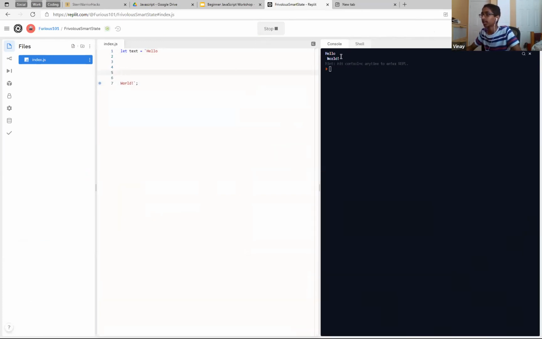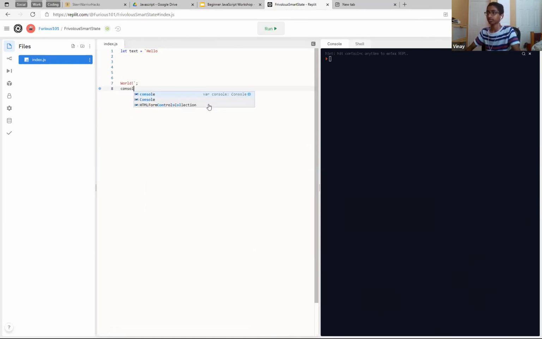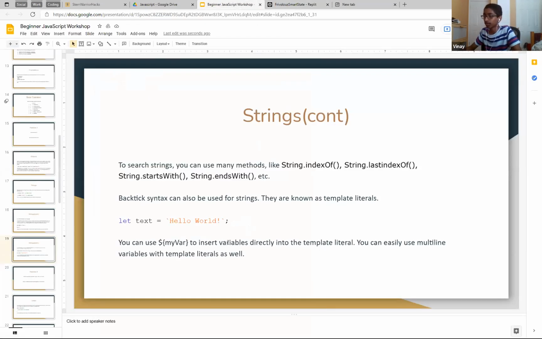And oh wait, I didn't actually output it. So yeah, see, all the entries get put in. If you wanted to do that with the other ones, you have to put slashes after every single one, which isn't the best, right? And then also you can do myvar to insert it directly into the template literal. You can also use multi-line, like I said.